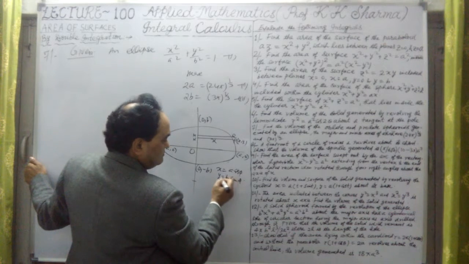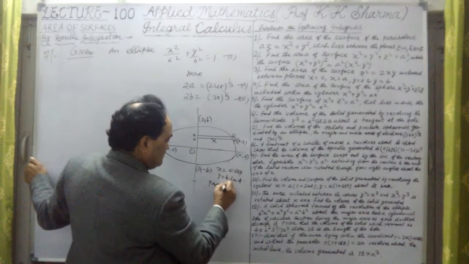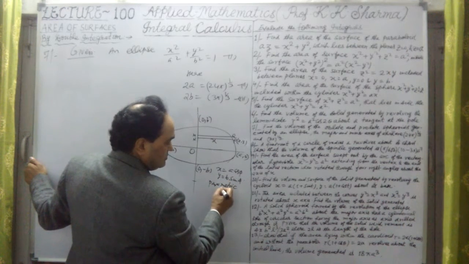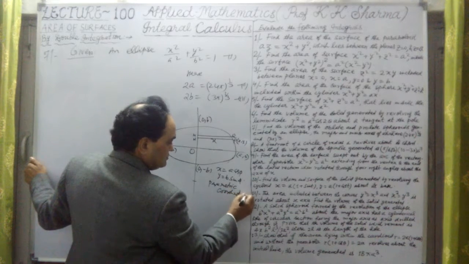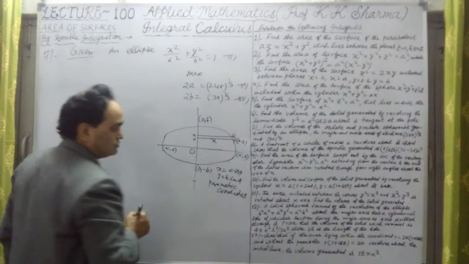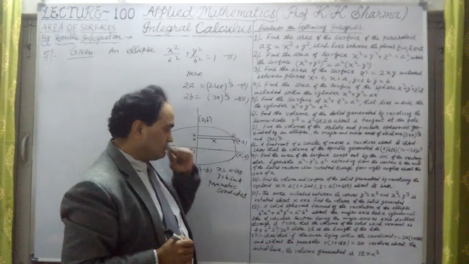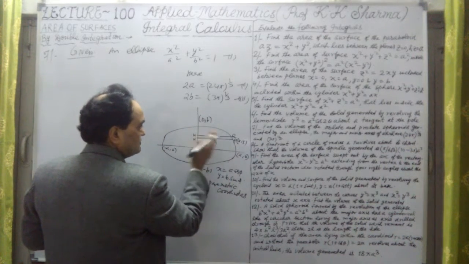These are the parametric coordinates which are lying on the ellipse here. So y equal to b sin phi and x equal to a cos phi. We will substitute them later, but first I have to define what the oblate is here.